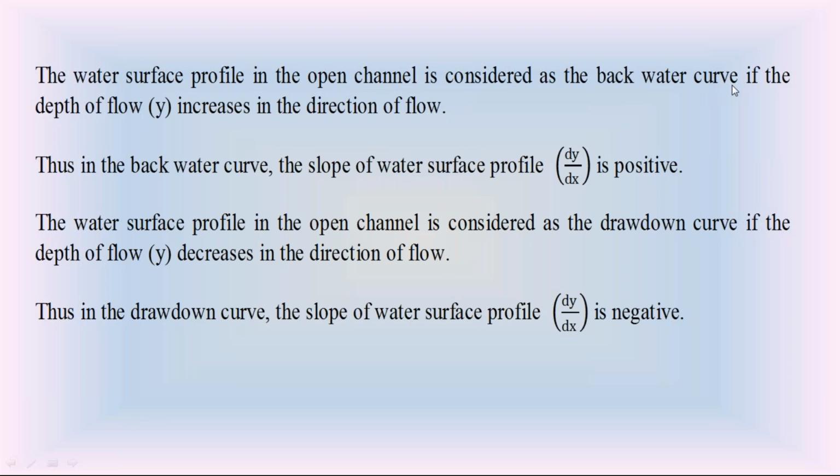For some other water surface profiles, the slope dy by dx is negative. They are the falling water surface profiles. For those falling water surface profiles, dy by dx is negative. We call them drawdown curves.